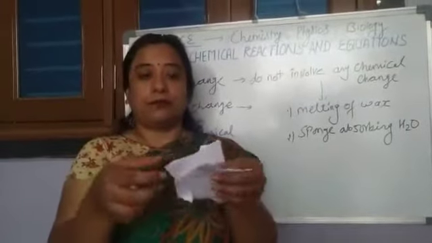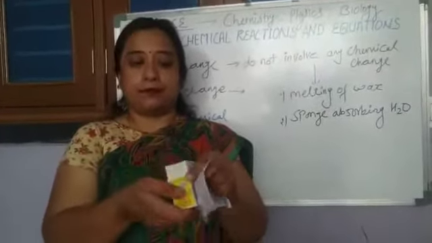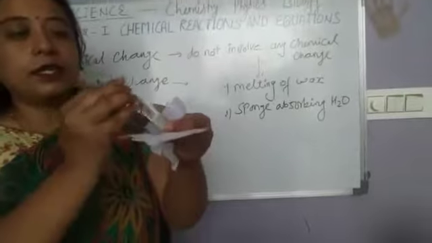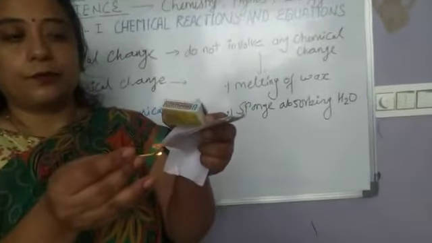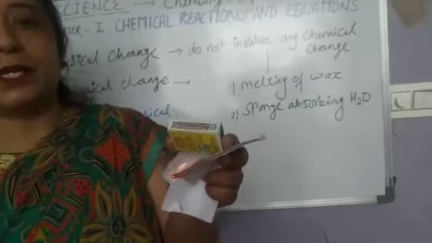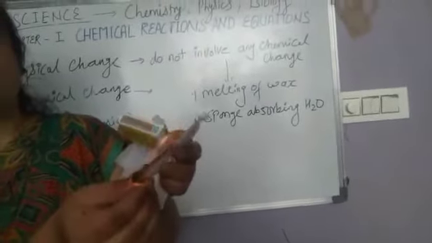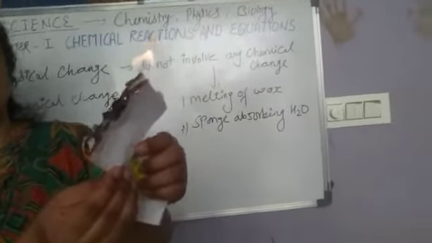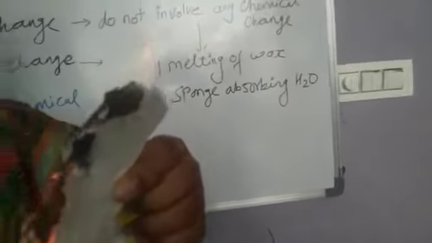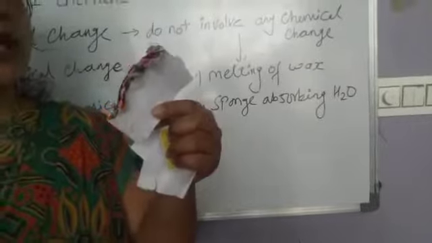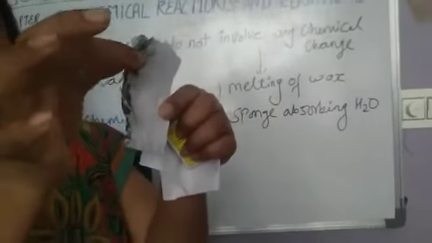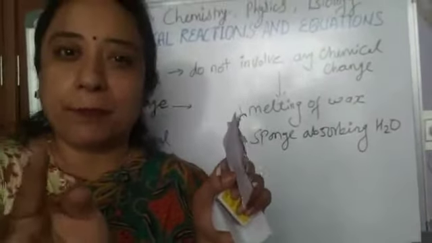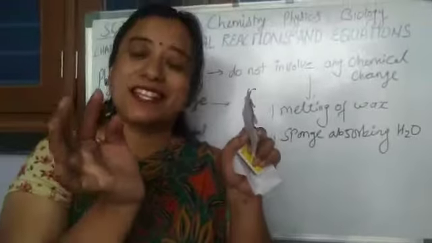But if we burn this paper, अगर आप इसको जलाते हैं, तो what will you get, बेटा? See, if we burn this paper, then see, this paper is burning and we are getting a new compound. See, we will get ashes. Clear? See, this ash means it forms a new compound. So, burning of paper is an example of chemical change.